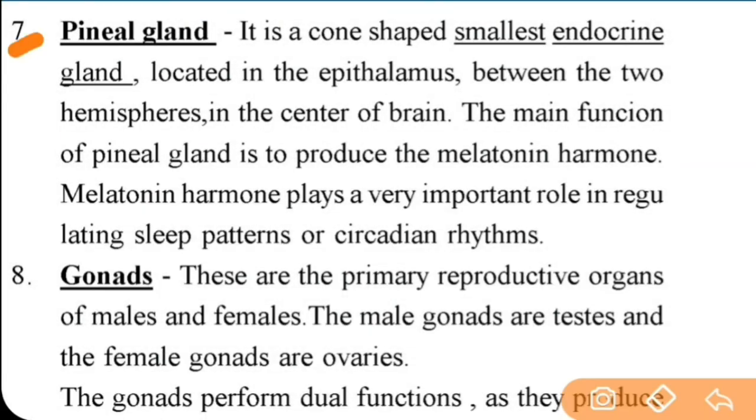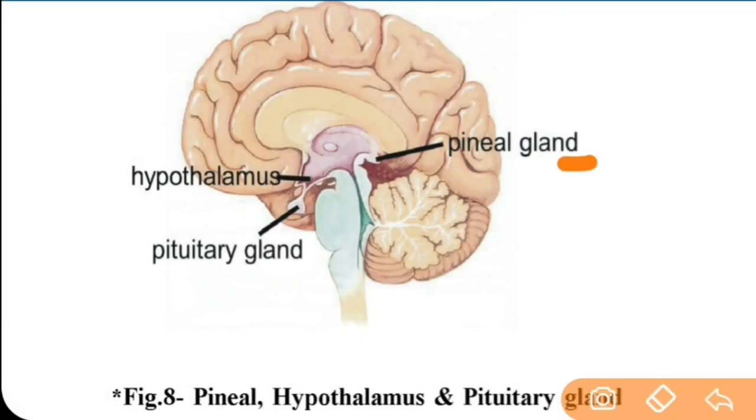Next is pineal gland. It is a cone-shaped smallest endocrine gland located in the epithalamus between the two hemispheres in the center of brain. The main function of pineal gland is to produce melatonin hormone. Melatonin hormone plays a very important role in regulating sleep patterns or circadian rhythms. Important point. So this is the pineal gland. Other are hypothalamus and pituitary.